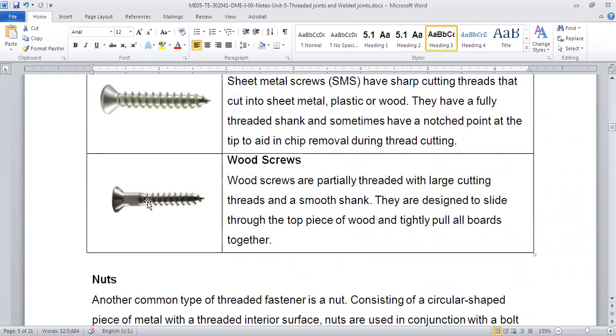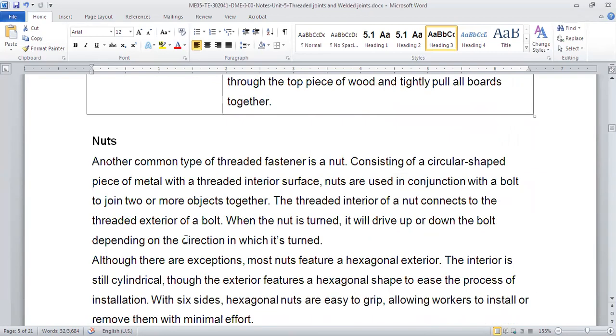Now, another type is wood screws. Here the shank is not completely threaded, and the shank is smooth. Their purpose is to smoothly slide through the wood. So these are basically mainly used in wood. So these are different types of screws.